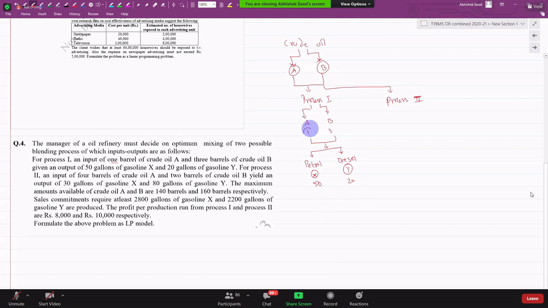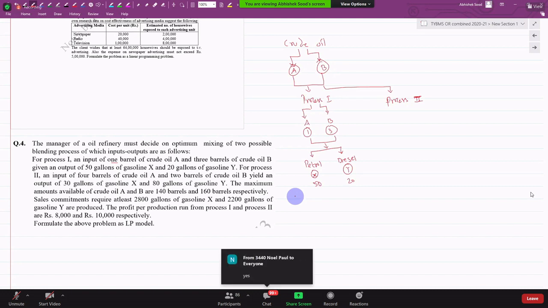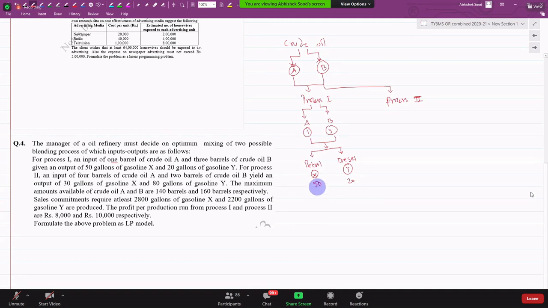So how can you input 1 and 3 and get 50 and 20? Arey, have you heard something called tons and kgs? In 1 ton you have 1000 kgs, yes or no? Clear? तो ऐसा हो सकता है ना कि if I buy 1 quintal, बोले तो 100 kgs, I get 50 kg of X. 1 quintal of this and 3 quintal of this, 4 quintal, I get this output. ऐसा हो सकता है. तो वैसे ही प्रोसेस 2 में भी गैलन्स एंड बैरल्स होता है.